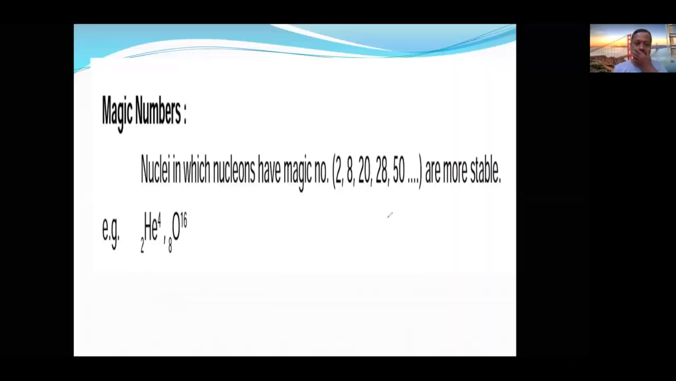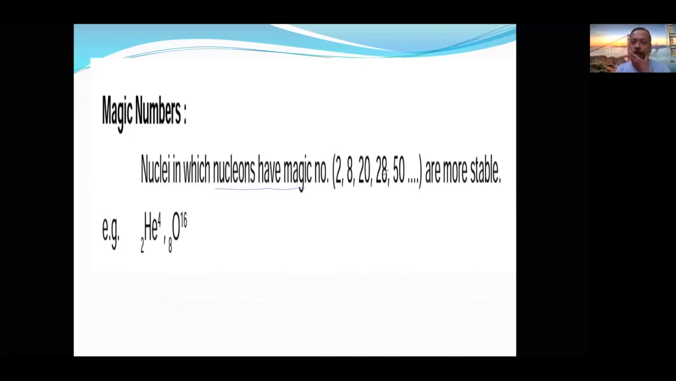Any nuclei with a magic number, that means with 2, 8, 20, 28, 50 nucleons, are stable. But why they are stable, that reason they could not give.